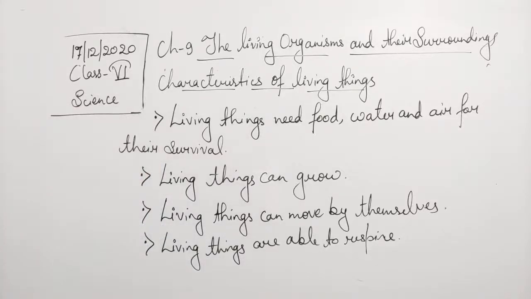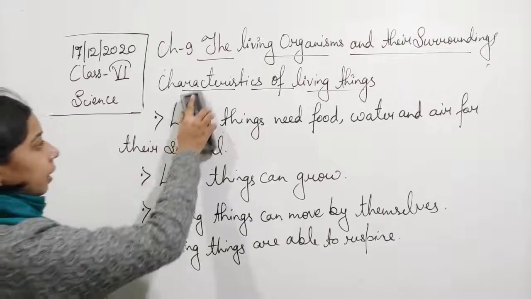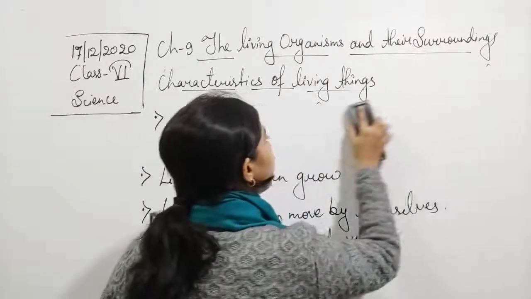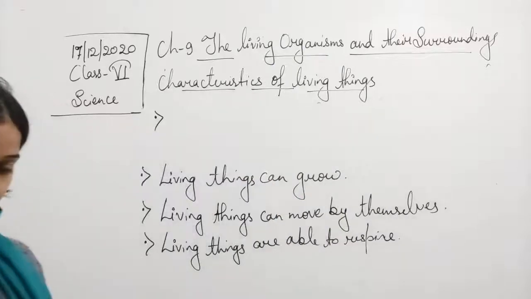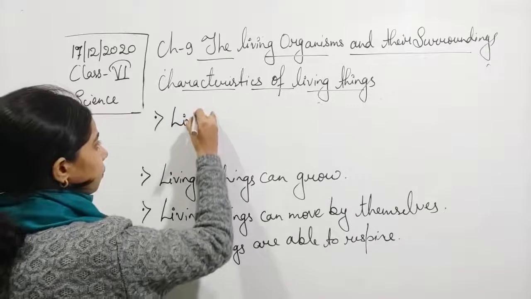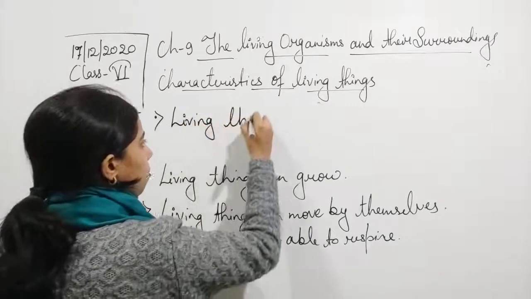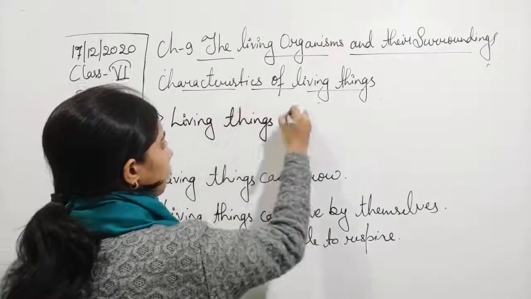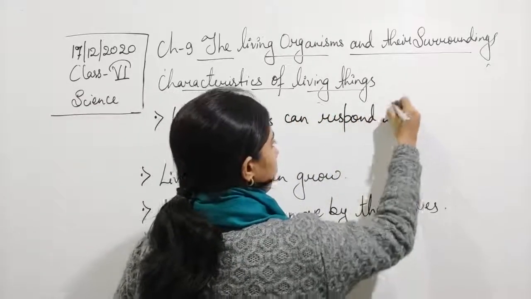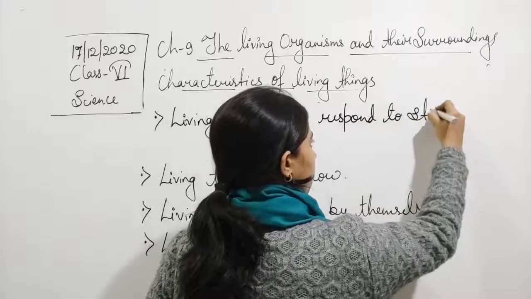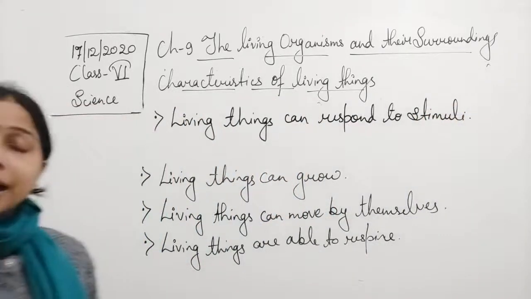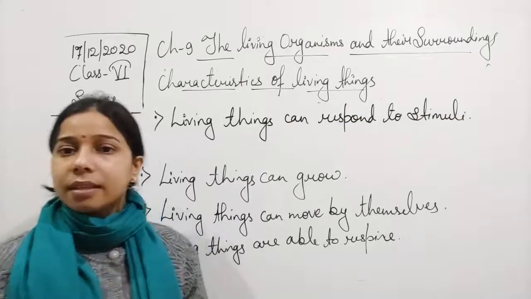The next one is that living things can respond to stimuli. Okay, living things can respond to stimuli. What does that mean, student?